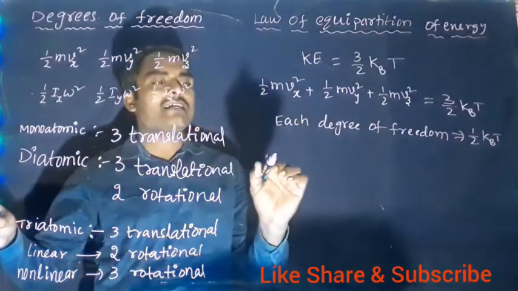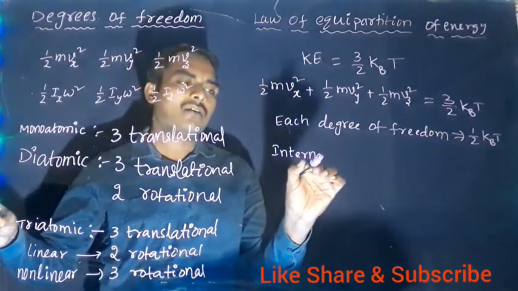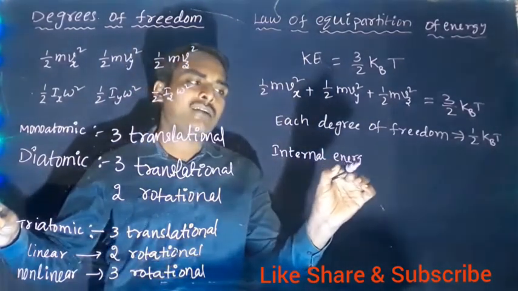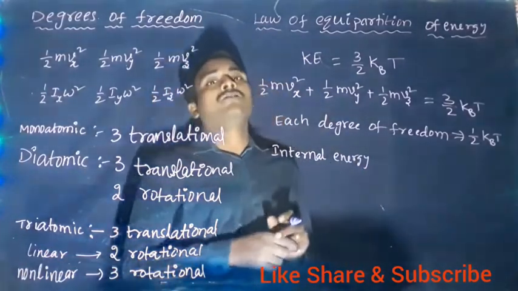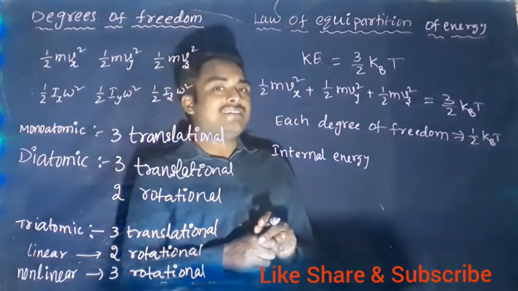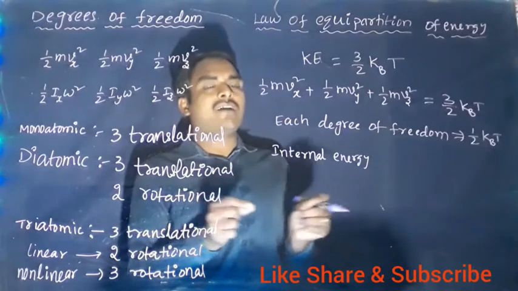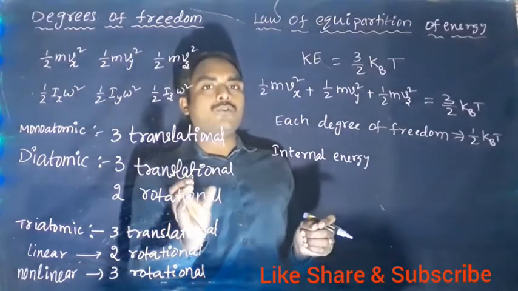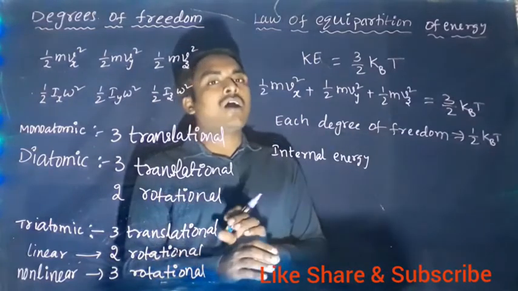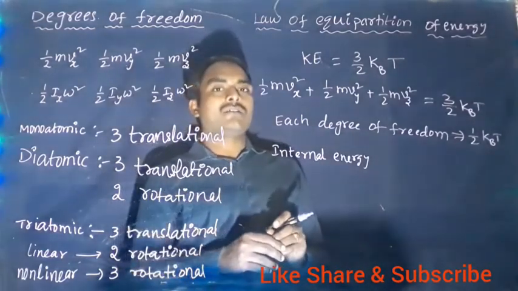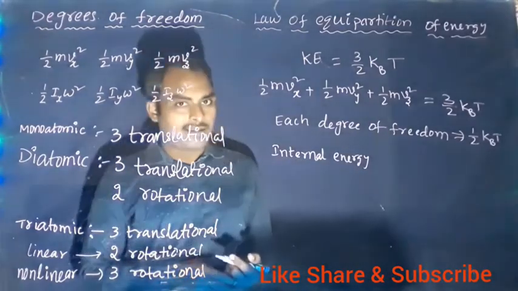So let us write the internal energy. In general, the internal energy of a gas is nothing but the sum of kinetic energy plus potential energy. But in general, molecules of a gas do not interact. They will not attract each other. One CO2 molecule and another CO2 molecule do not interact. So they do not have potential energy. Then what is internal energy? This kinetic energy itself is the internal energy.